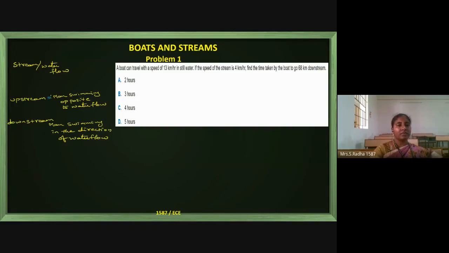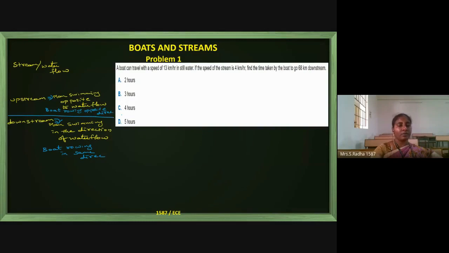Otherwise, a boat can be rowing in the opposite direction to the water flow. This is also called upstream. Downstream means a person is rowing the boat in the same direction of water flow. Opposite direction means upstream and same direction means downstream.